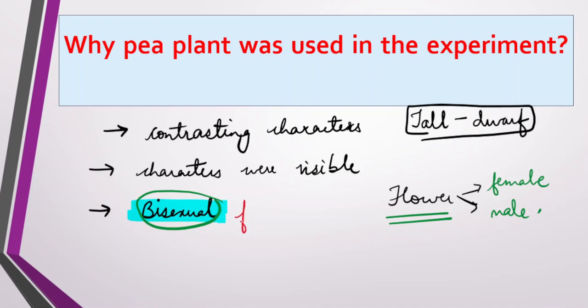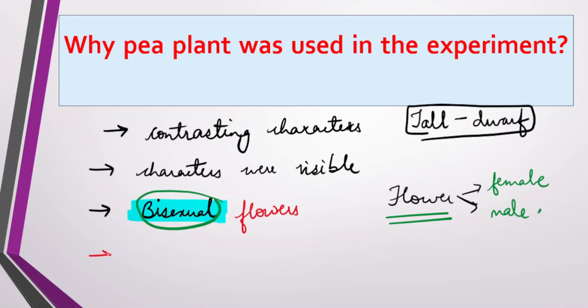So the pea plant had bisexual flowers, male and female both were there, so selfing was very easy. Self-reproduction, or rather self-pollination, was very easy.